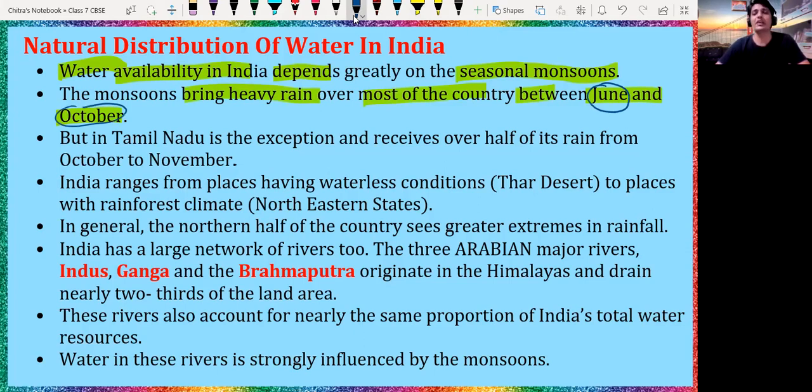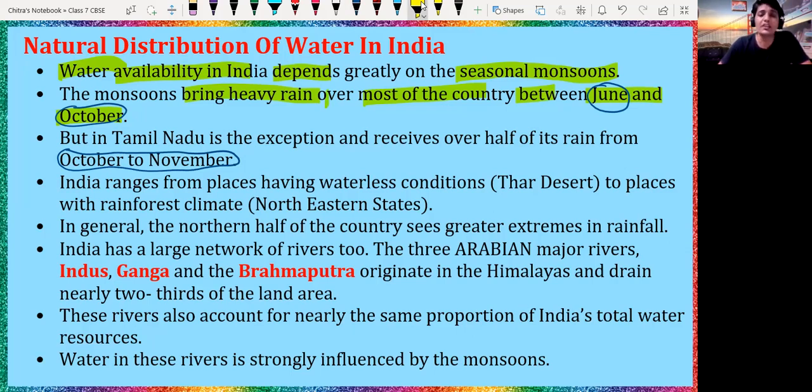But there is an exception in Tamil Nadu. What happens in Tamil Nadu? It receives over half of its rain from October to November only. It is a very important point that you have to remember. In Tamil Nadu, half of its rain falls during October to November only. It is just different from the others.